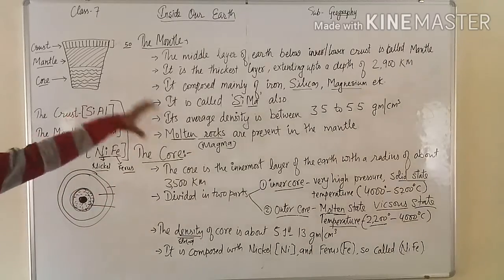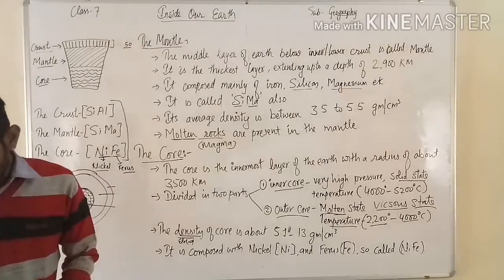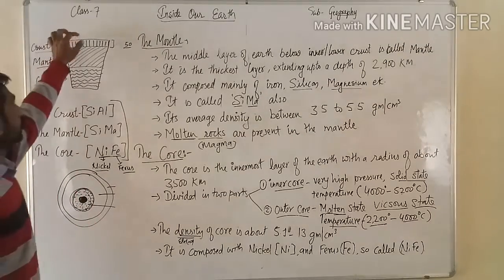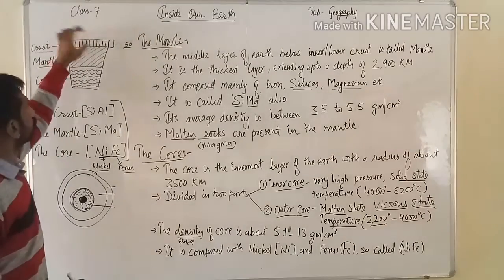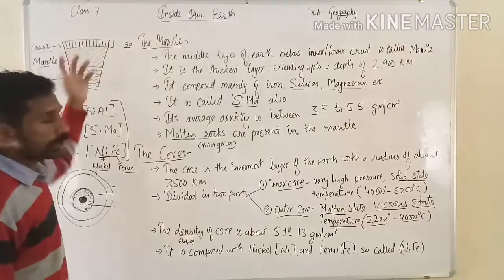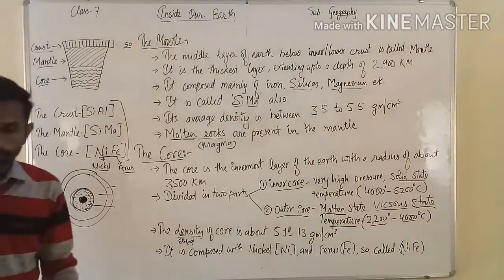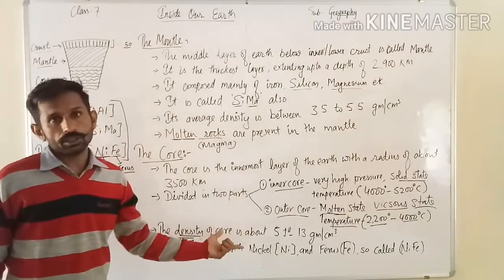So these are the three layers of the earth. Note down all the points. In the next class we will discuss the earth's crust and its materials: what materials we mostly find on the crust, the outer layer of the earth. You have to note down all the points.